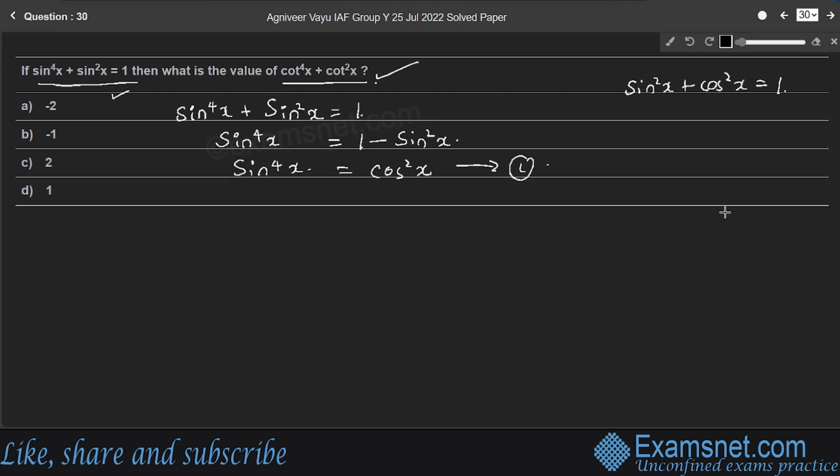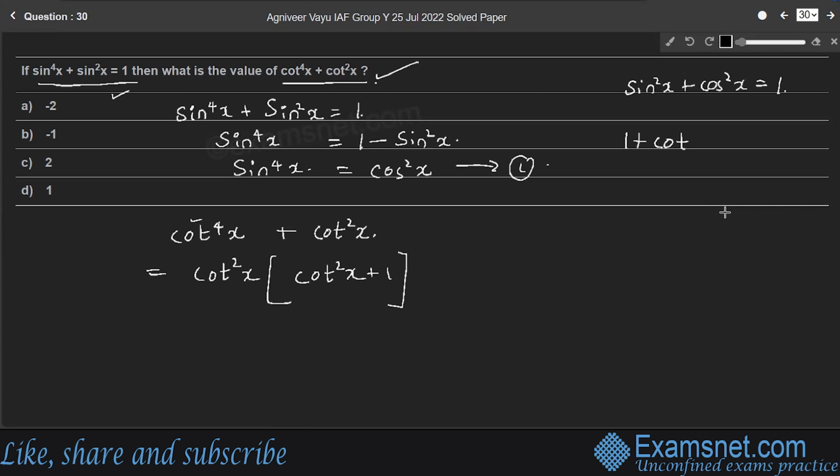Now, consider the second expression. Right? We need to find the value of the second expression. Cot raised to 4x plus cot square x is equal to. So, we'll take cot square x common here into cot square x plus 1. Here, cot square x is common. So, here 1 plus cot square theta is always cosecant square theta, right? From the trigonometric identities, 1 plus cot square x is always cosecant square x.